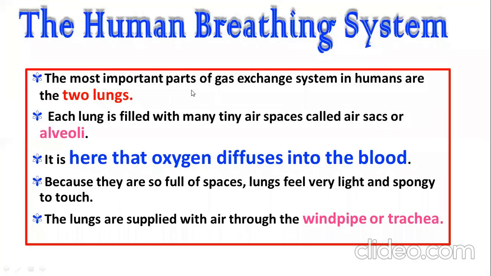The most important parts of the gas exchange system in humans are the two lungs. Now we are discussing the human breathing system. Each lung is filled with many tiny air spaces called what? Air sacs, or alveoli. They are covered by a one cell lining. These sac-like structures are called alveoli.